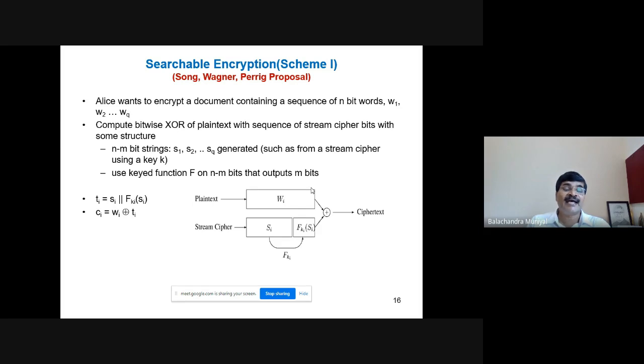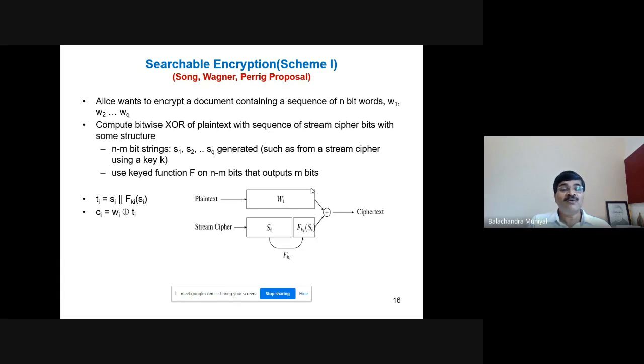Wi and Ti are the input parameters for the XOR operation. If one parameter is missing, you can generate it using the output Ci. Suppose Ti is lost, then Ti is equal to Ci XOR Wi. Suppose Wi is lost, Wi is equal to Ci XOR Ti. This is a property of the XOR operation, and it will be used in searching the document here.